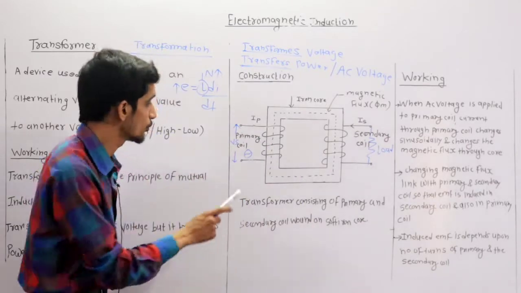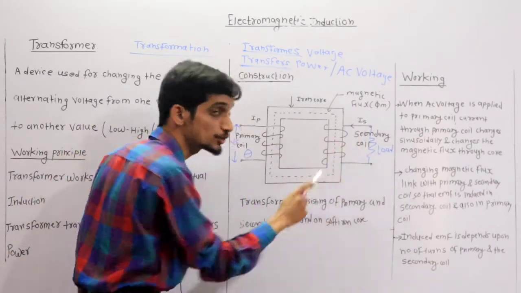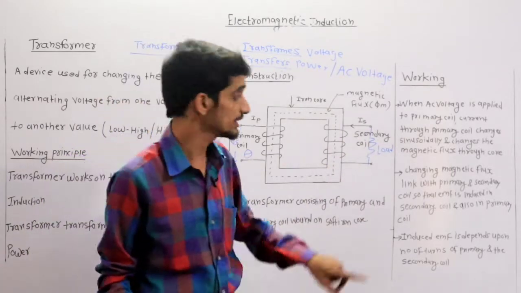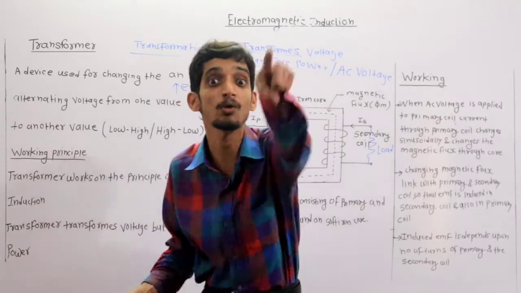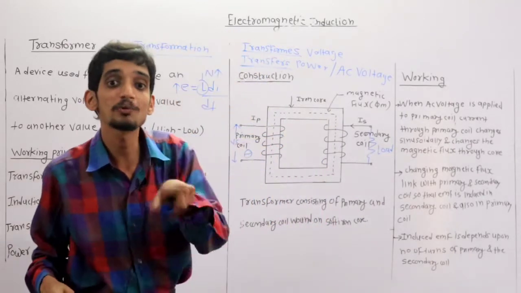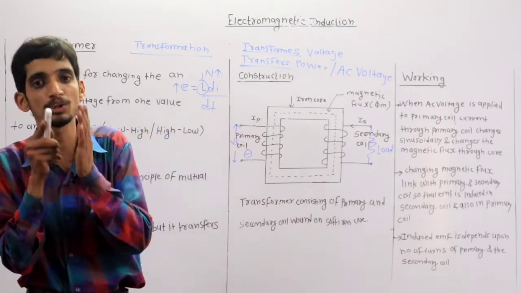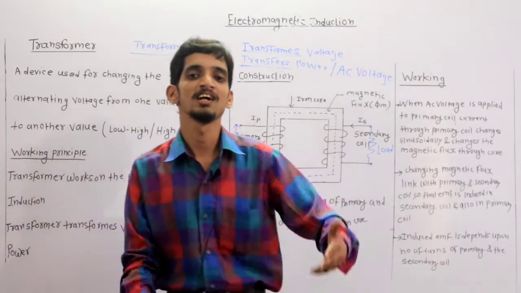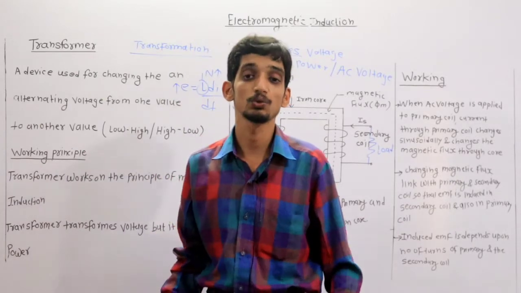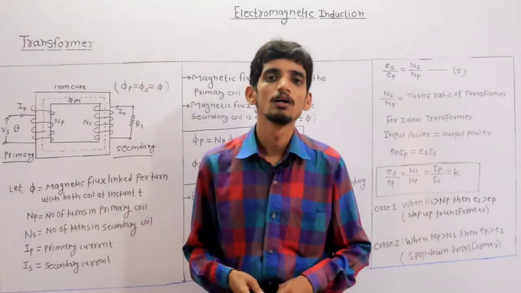It means if voltage is increasing from low to high, definitely the current on this side should be low, because on this side the voltage has been increased, so the current has to decrease to maintain constant power. That's why in the transformer there is a transfer of power. Power remains constant, input power is equal to output power, but voltage is transformed. So this is the working of a transformer.